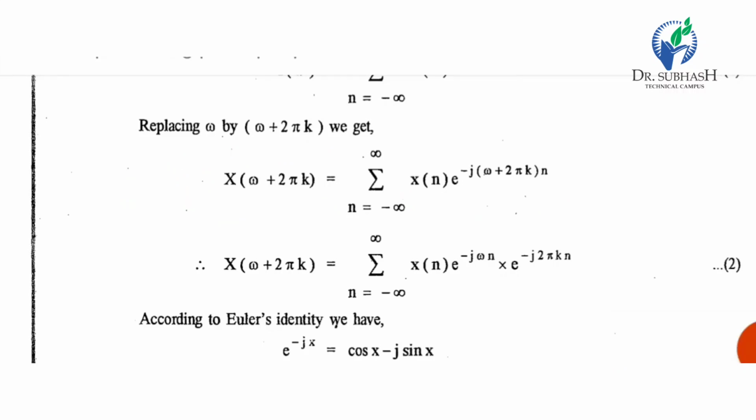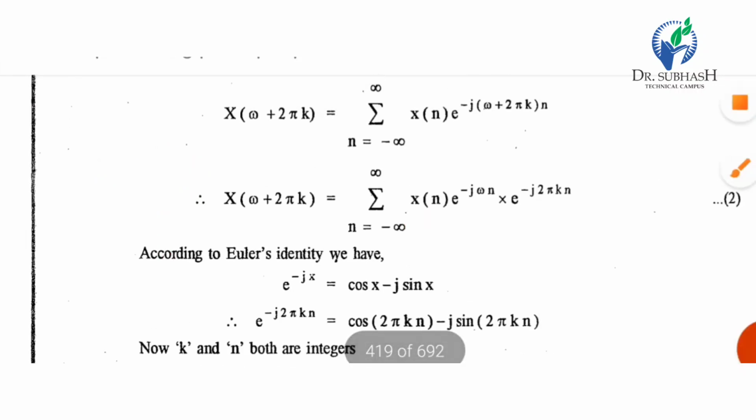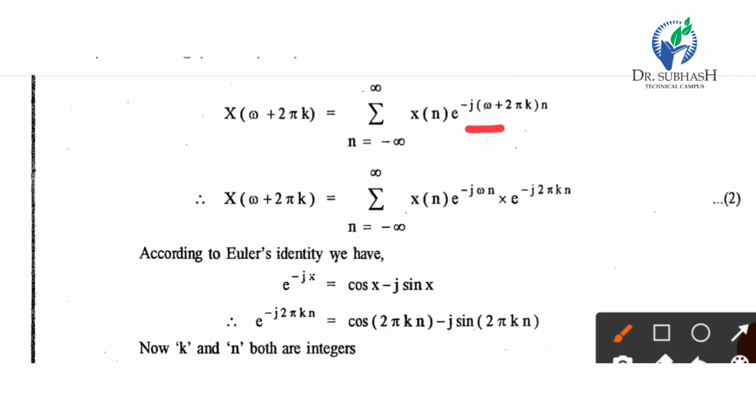Next, X of omega plus 2 pi k equal to summation x of n. We will open the bracket: j omega n and j 2 pi k n. So it is x of n e raised to minus j omega n multiplied by e raised to minus j 2 pi k n.